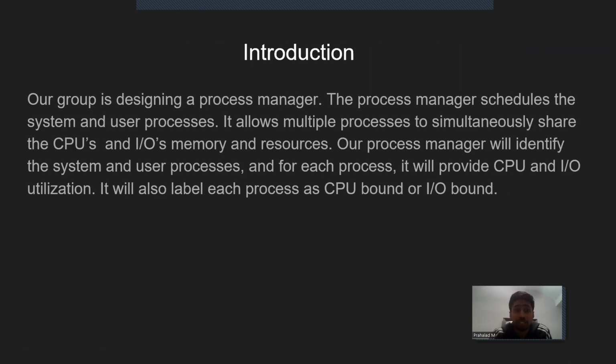Introduction. Our group is designing a process manager. The process manager schedules the system and user processes. It allows multiple processes to simultaneously share the CPUs, IO, memory and resources. Our process manager will identify the system and user processes, and for each process, it will provide the CPU and IO utilization. It will also label each process as CPU bound or IO bound.